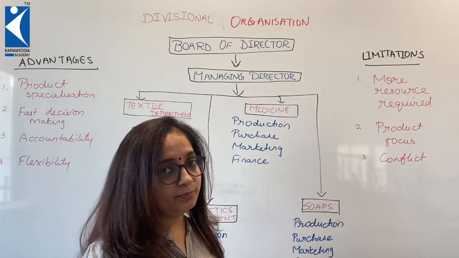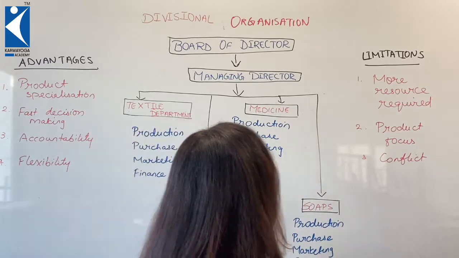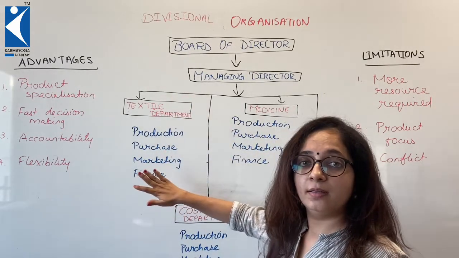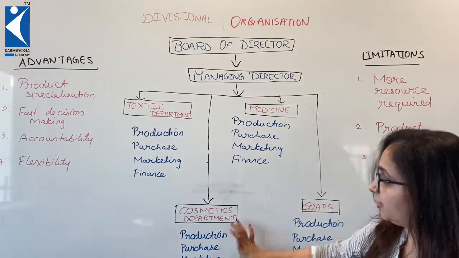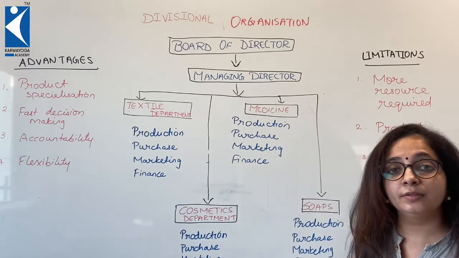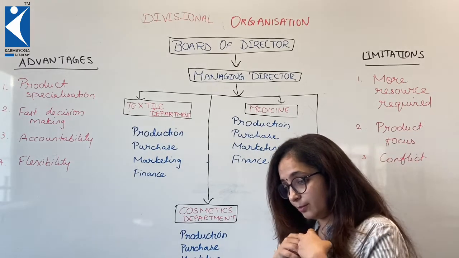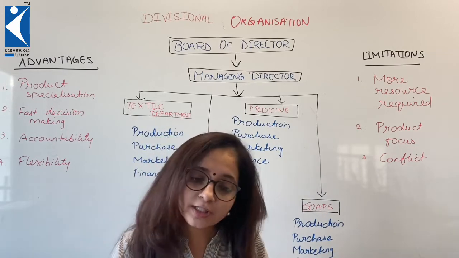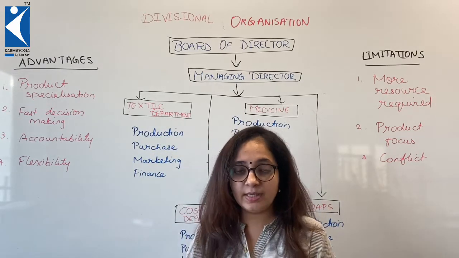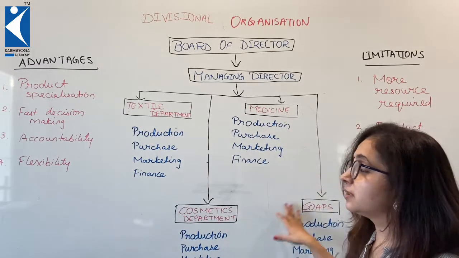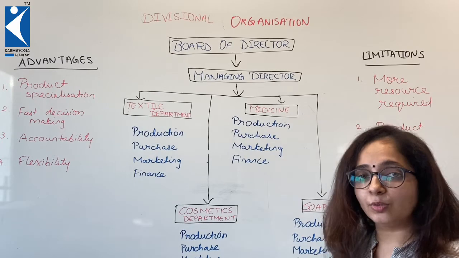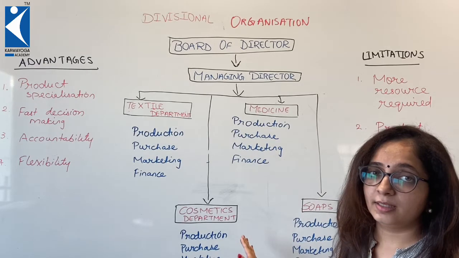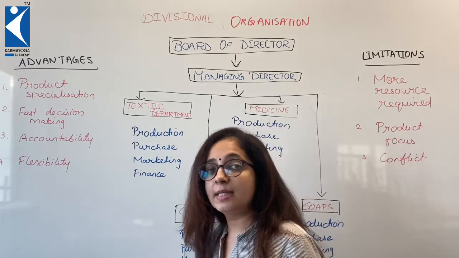And conflict. Here you can see that each person will feel that organization means my department. My division is only what exists, because they have their every set of individual functions. So they will want to have priority, they will want to have preference, and that might lead to conflict. Of course, it depends upon individuals. If cooperation is established and if one works in collaboration, if each one is synced so well, and if there is a team spirit, this organization can be a huge success. Specifically for bigger organizations it is a highly recommended one.